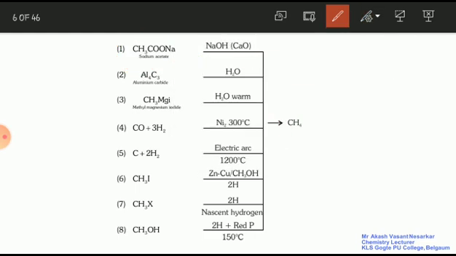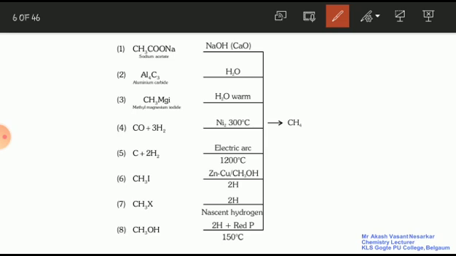The second one, aluminum carbide. When aluminum carbide reacts with water, it gives methane. It gives what? Methane. Here we are not going to focus on the byproduct. Okay, byproducts we will study later on.